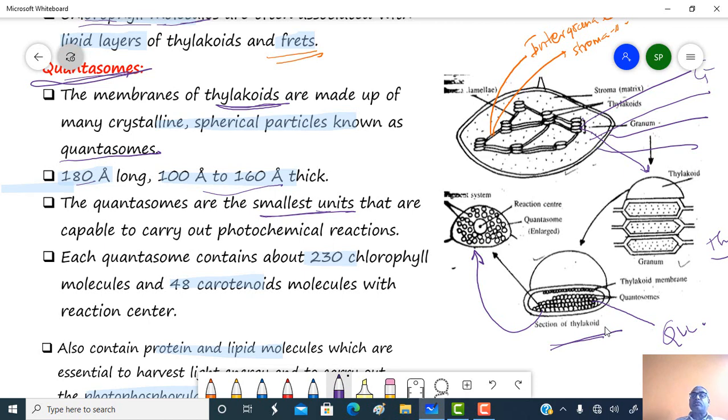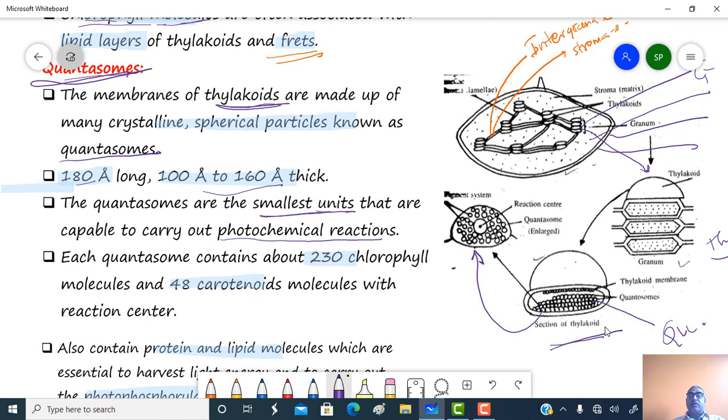So quantasomes are the smallest unit capable of carrying out a photochemical reaction, and the photochemical reaction occurs in the light reaction of photosynthesis. You can watch the video of photosynthesis which is placed on the same channel.